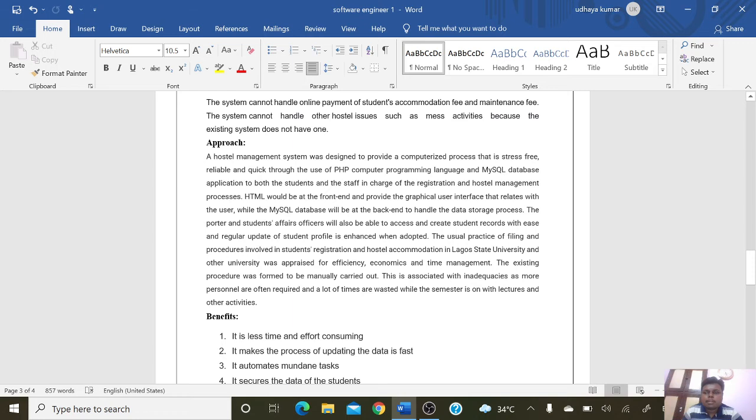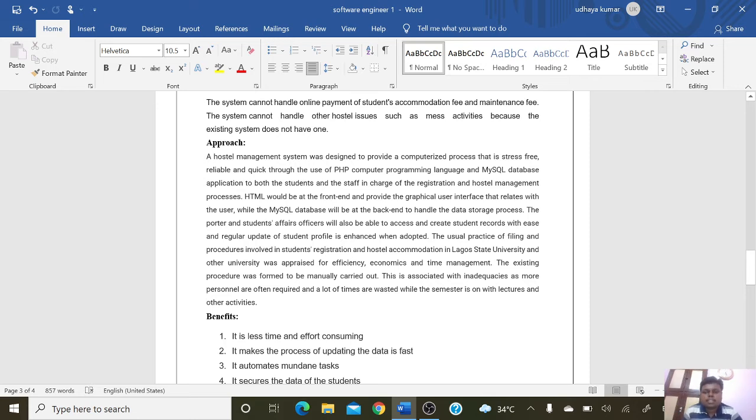The hostel management system was designed to provide a computerized process that is stress-free, reliable, and quick, through the use of the PHP computer programming language and MySQL database application, for both the student and staff in charge of the registration and hostel management process.